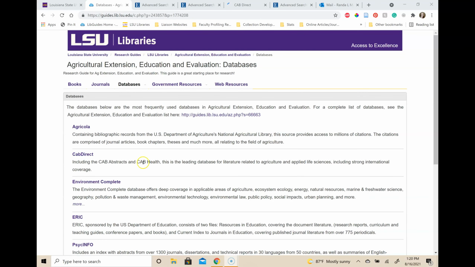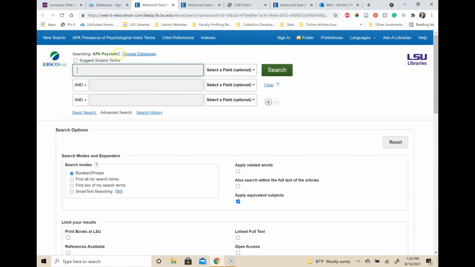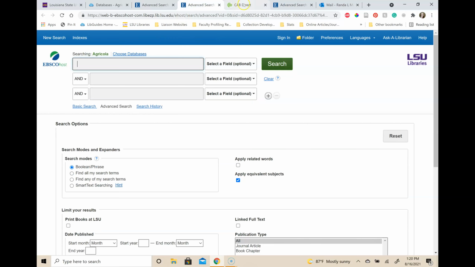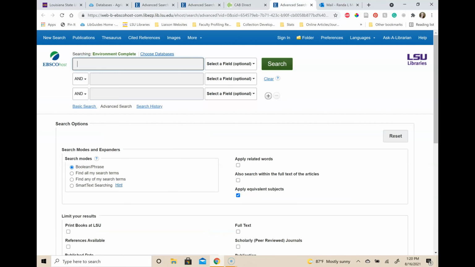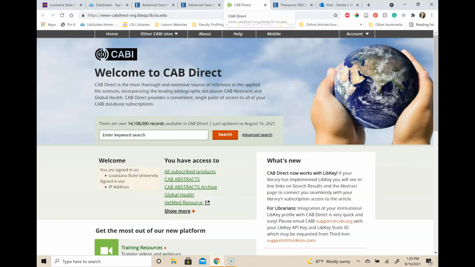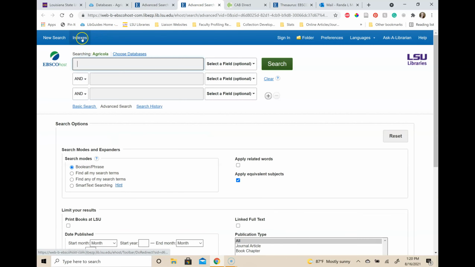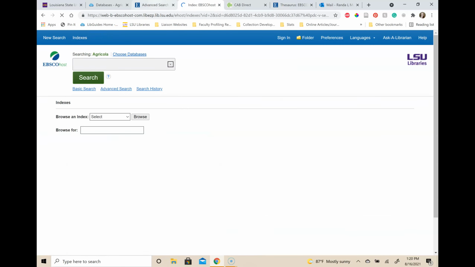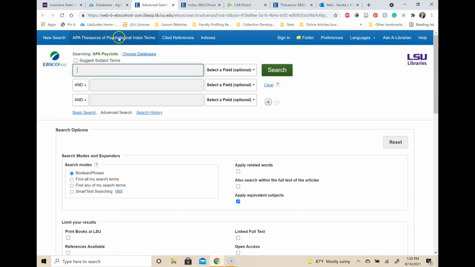Going back to the guide. Not all of these databases look or search the same way. Some of them have very specific ways of searching. If you try your keywords and you aren't finding what you expect, try changing the words you're using. Language is 90% of the search. If you need help finding the right words, send me an email and we can work through it together. We might need to change the words or phrase or just change databases completely.